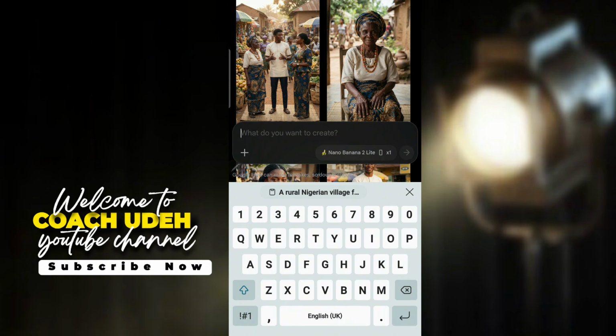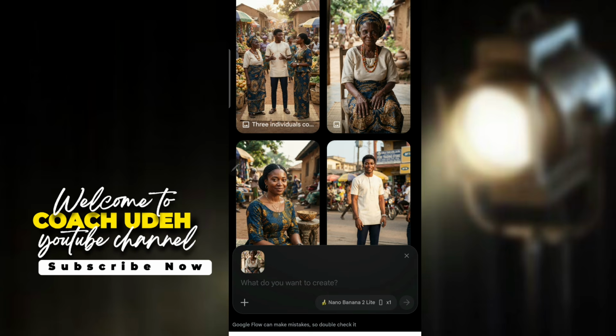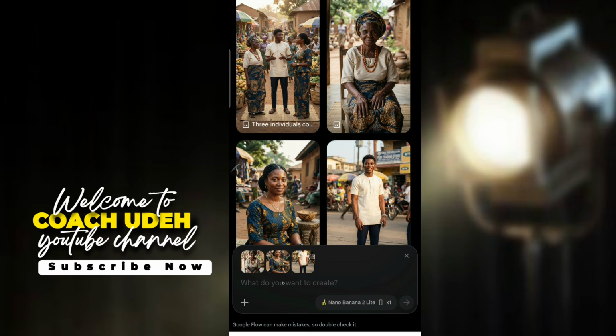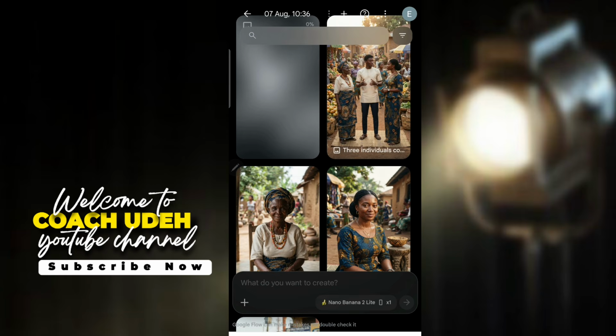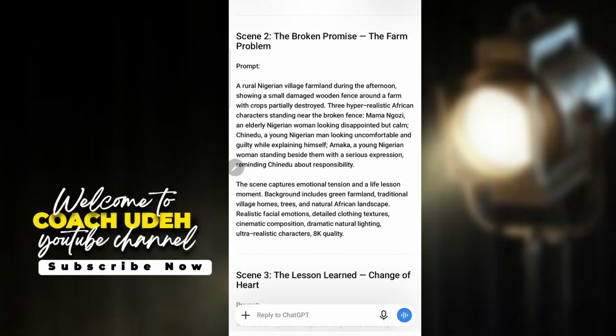Since I have 3 characters, the 3 characters in the scene 2, then I'm still going to do the same thing. Long press on the Mama Ngozi, add to prompt. Long press on Amaka, add to prompt. Long press on Chinedu to add to prompt, and then you paste your scene 2 prompt, which is this, and then you send this. Now since scene 2 is generated, let's do scene 3, and I will now show you guys how to make those images talk for free without paying.